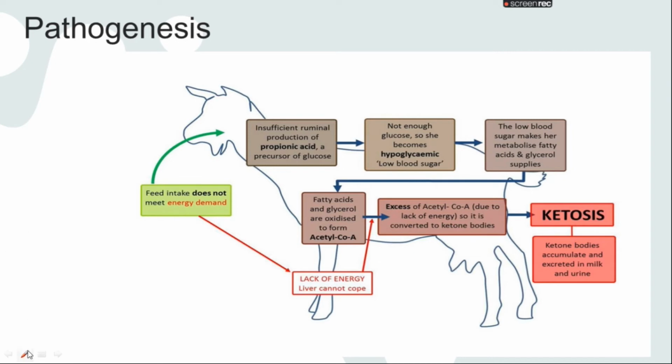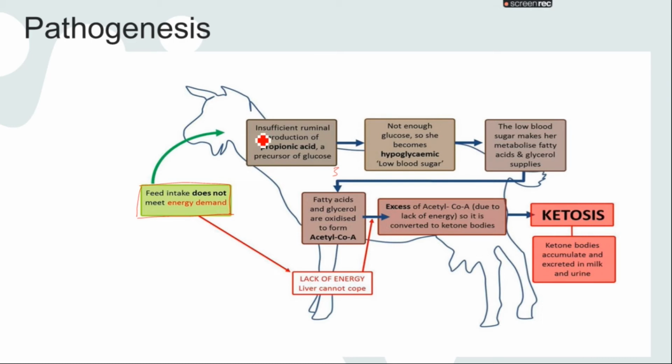If we talk about the pathogenesis, how the disease occurs inside the body, starting from here, feed intake does not meet the energy demand. Whatever the animal is eating, here a goat is eating forages, but it is not fulfilling the energy demand inside the body. This goat is having three kids inside the body, so it is not fulfilling their demand.